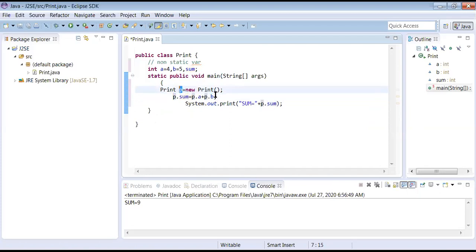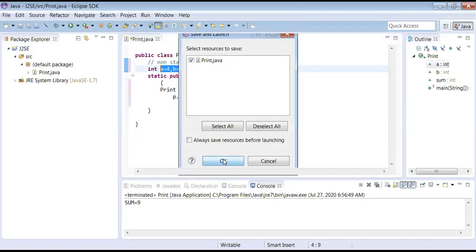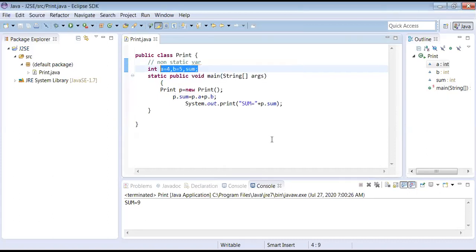The object dot is required every time, because these are all non-static variables. How many are there? Three non-static variables. And every time for non-static variables, how do you invoke? With the help of an object. Let me check whether it executes or not. Fine, no problem, it worked fine. So that's why non-static variables in static context can work, provided you create an object for the class in which the variables are present. Got that point?